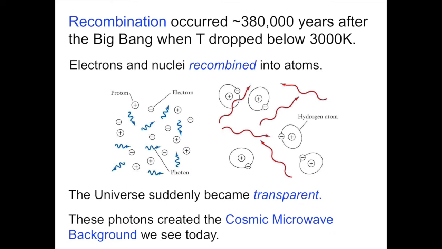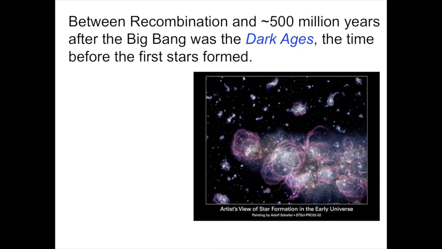We're going to continue our exploration of the evolution of the universe now a bit beyond the first 3 minutes and into what happens in the period following recombination until the first stars form. Between recombination, when the universe was 380,000 years old, and about 500 million years after the Big Bang is what we call the Dark Ages. This is a time before the first stars were able to form.